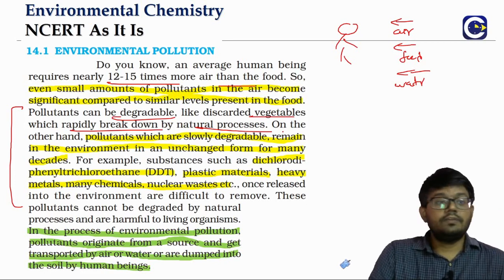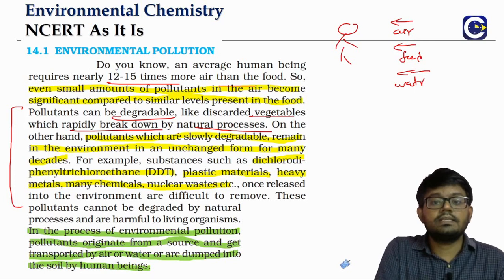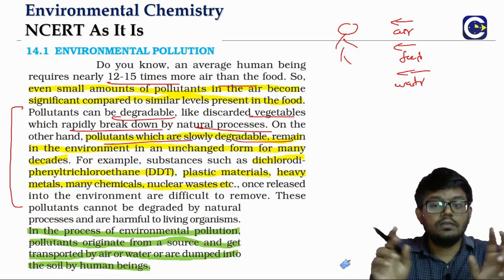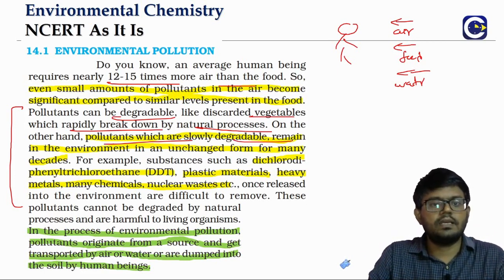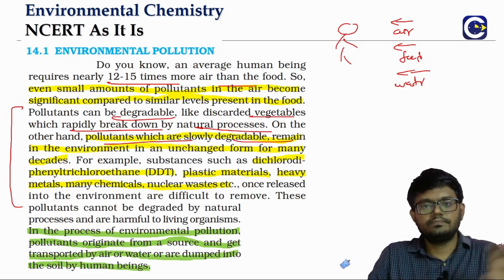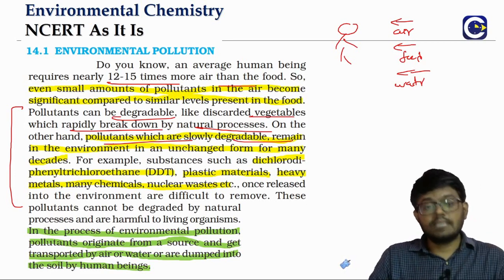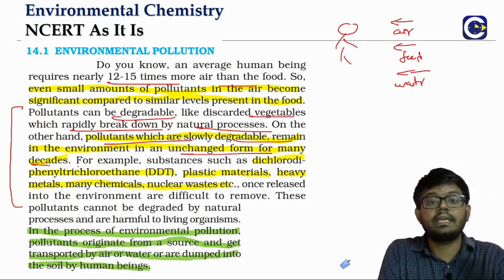On the other hand, if you throw some plastic tin, or some polythene cover, it is going to stay. Like, you come and check after 10 days, it will be there. So these pollutants, we should not say that they are non-degradable. What is the word that we will rather put? We will say slowly degradable. In fact, some of these substances can be there in the environment unchanged for even many decades.